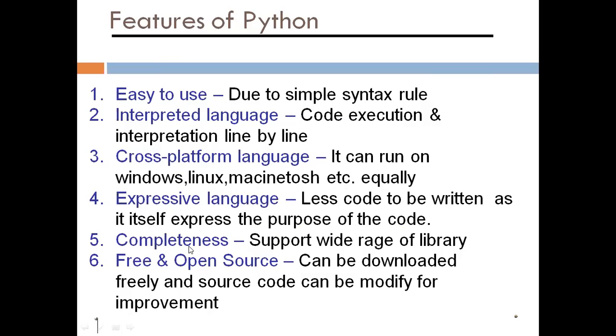Next, completeness: it supports a wide range of libraries. It has a wide range of libraries, so everything you can download from the Python library itself. Free and open source. It is free and open source software and can be downloaded freely. There is no cost. You can code, you can modify and you can distribute it. Any source code, Python source code, can be modified for improvement.